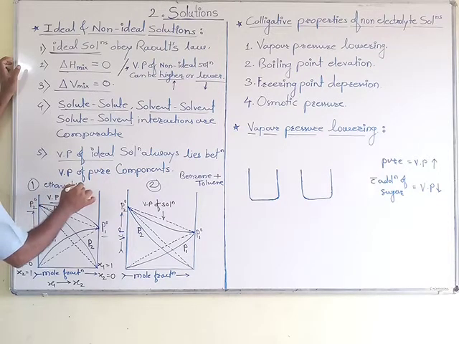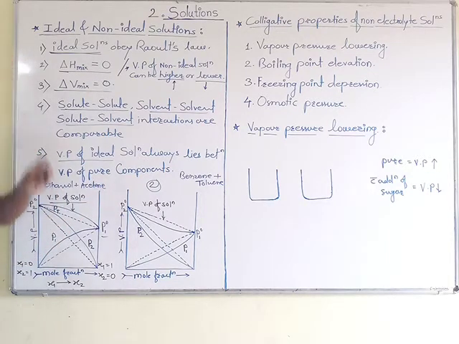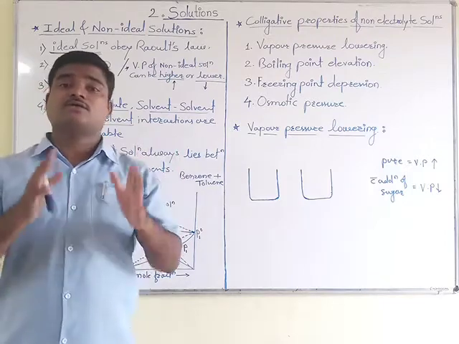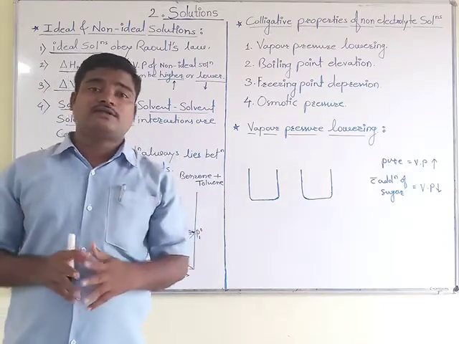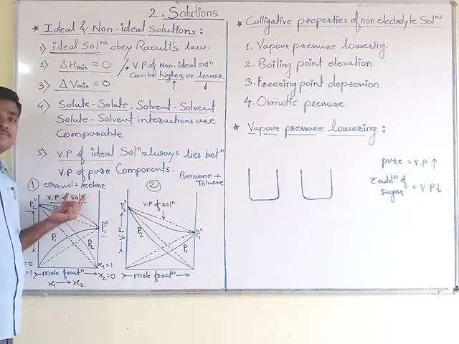Ethanol plus acetone, this combination is a good example of a non-ideal solution which shows positive deviation. Besides this we can take another example.